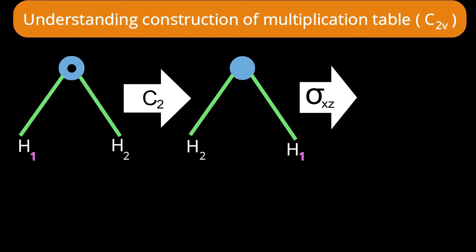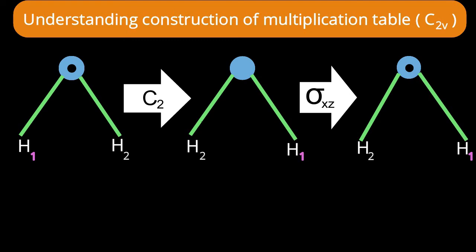What about the position of nose? Yes, after reflection, nose which was away from us will come towards us. Are you following? See the structure now. Yes, this will be the structure. As I said, hydrogen 2 will remain to its position, hydrogen 1 also will remain to its position, but nose which was away from us will come towards us. This is the result of sigma xz operation on the result of C2. Means whatever the right side structure you are finding, that is a result of C2 into sigma xz.